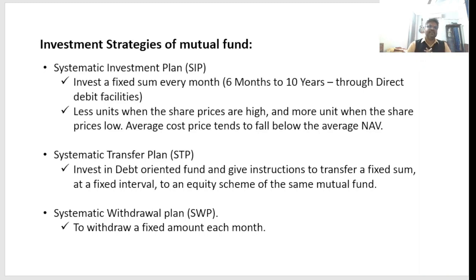The second is the systematic transfer plan. We call it STP. Invest in a debt-oriented fund and give instruction to transfer a fixed sum at a fixed interval to an equity scheme of the same mutual fund. Through STP, we are getting some fixed income every month. So it is good. The third one is the systematic withdrawal plan, SWP, to withdraw a fixed amount each month, right?